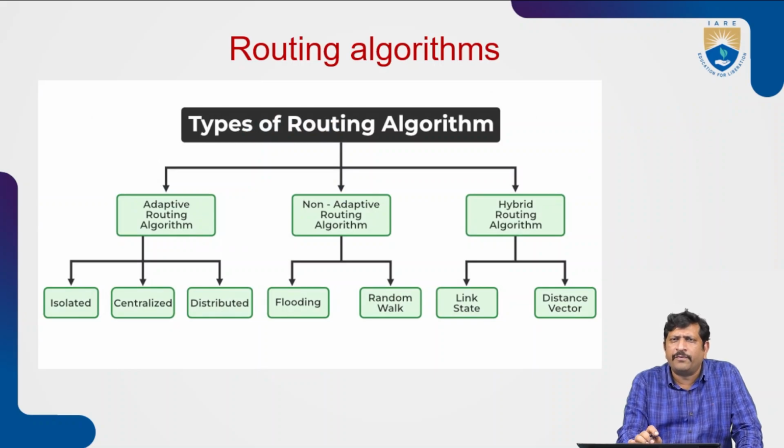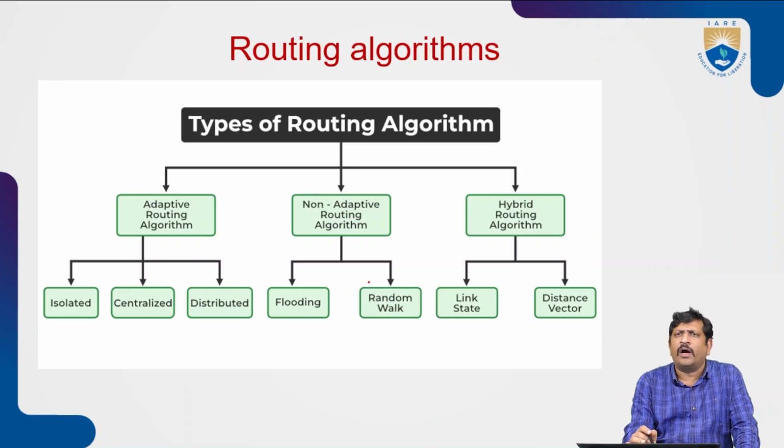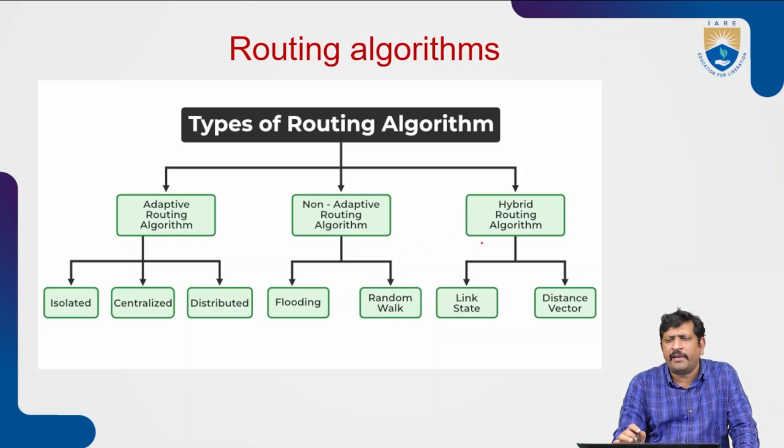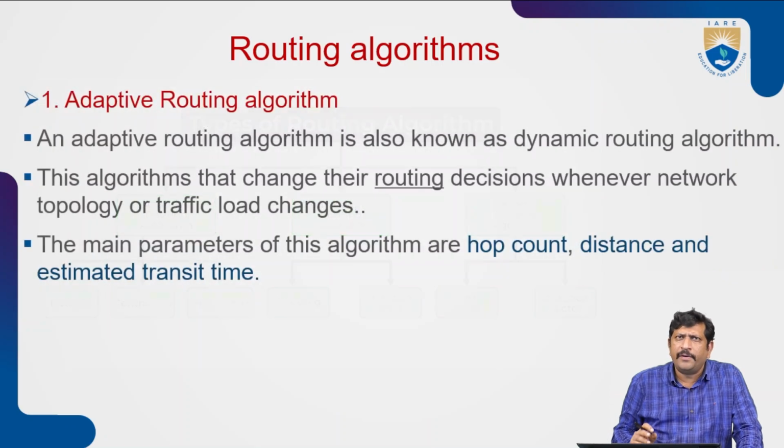Further, adaptive routing algorithms are categorized into isolated, centralized and distributed algorithms. Non-adaptive algorithms are categorized as flooding and random walk. Hybrid can be further categorized as link state and distance vector. So this is the hierarchy of the types of routing algorithms.